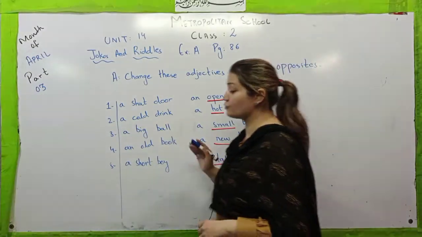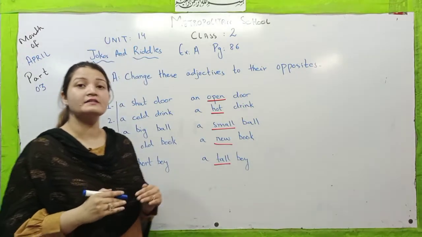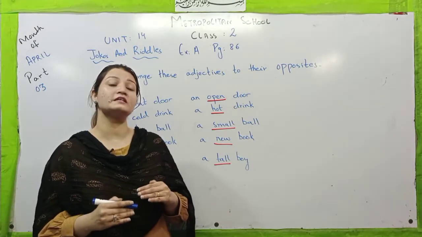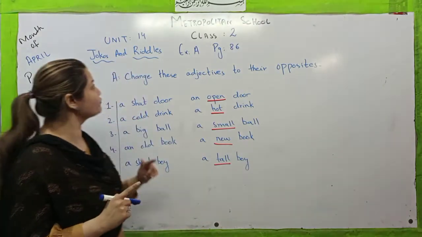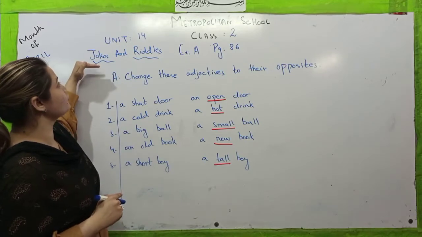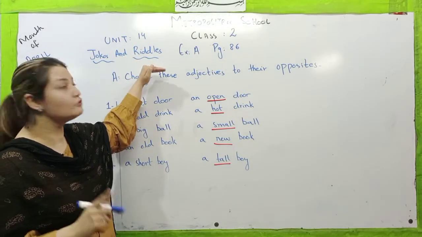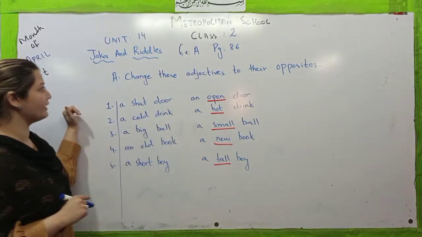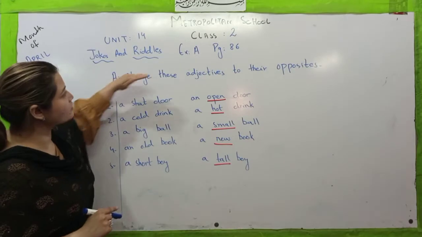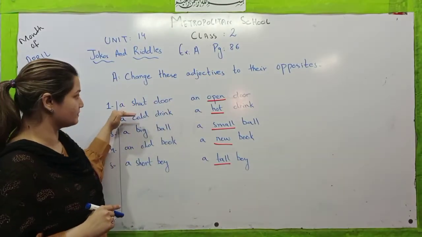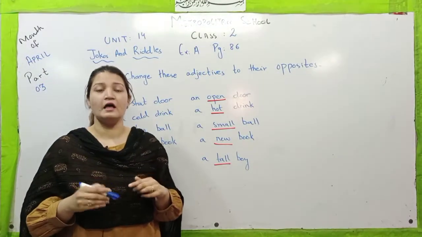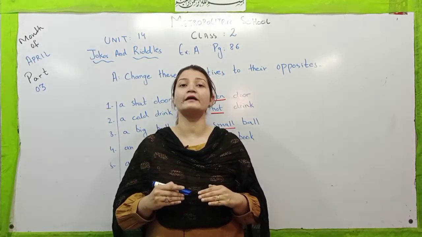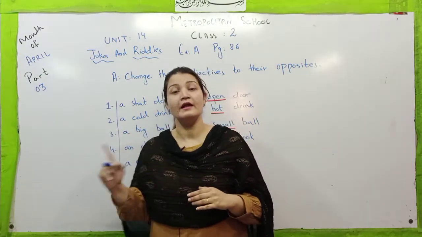Yes, my dear students, today we are going to look at some adjectives and find out some opposites of these particular adjectives. So you have to open unit number 14, jokes and riddles, and look at exercise A on page number 86. There is a question given in exercise A: change these adjectives to their opposites. Now what is an adjective? A quality of anything is called an adjective. We have to find out the opposites of these particular adjectives today.